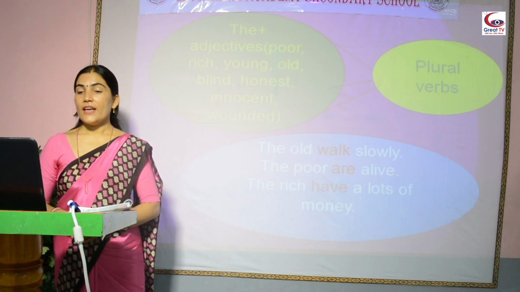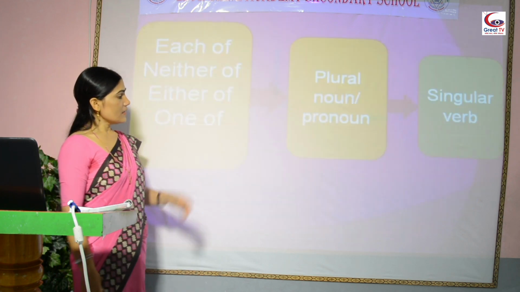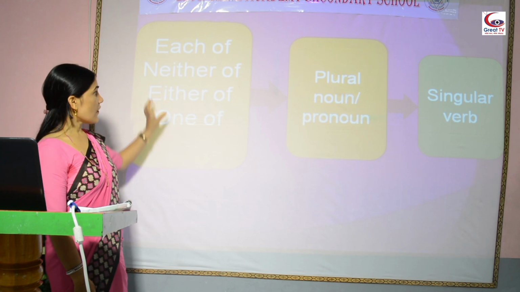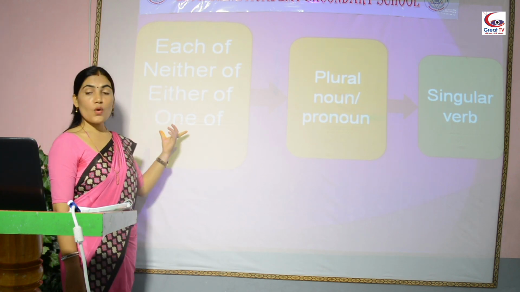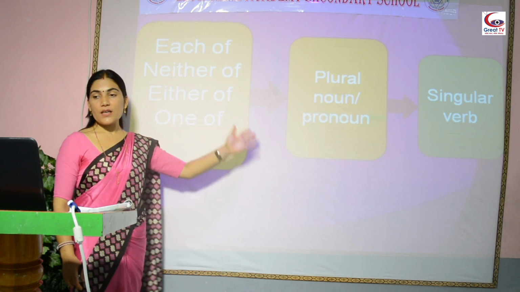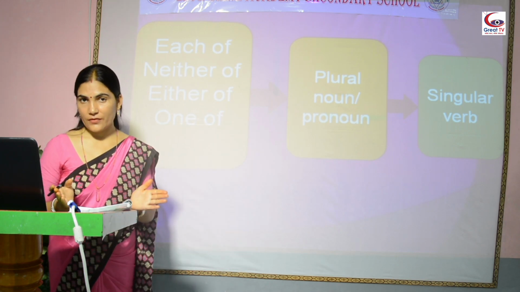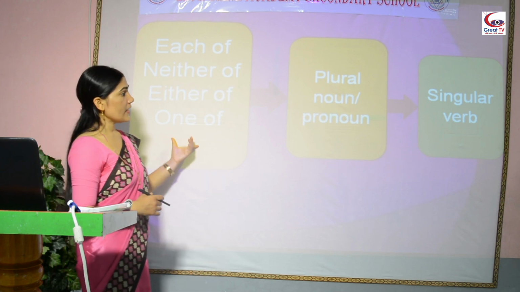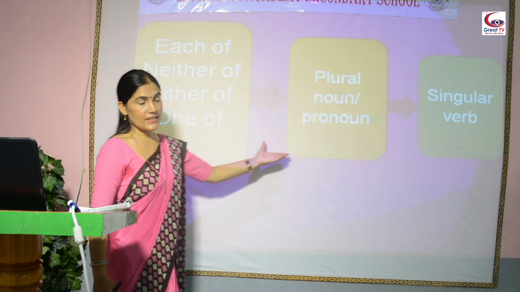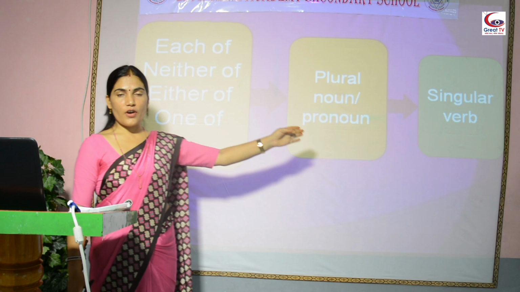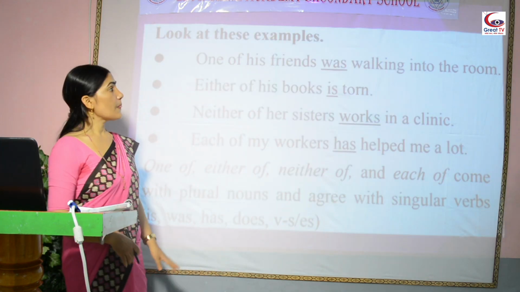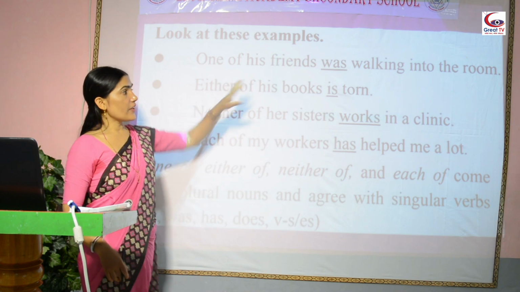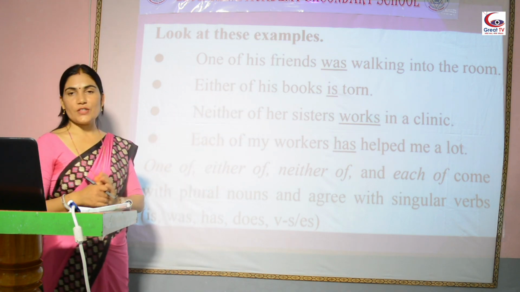Okay. Now, look at here. Each of, either of, neither of, one of, plus plural noun or pronoun. If they come as subject, then singular verb is used. Look at the example. One of his friends was walking into the room.